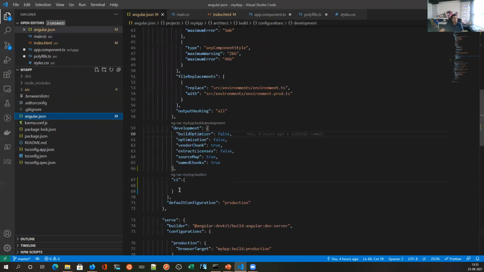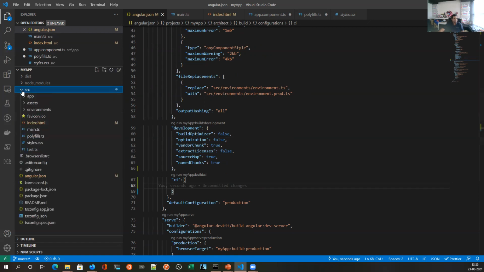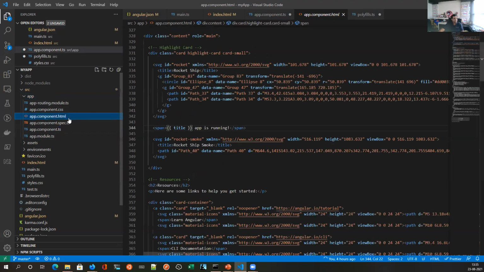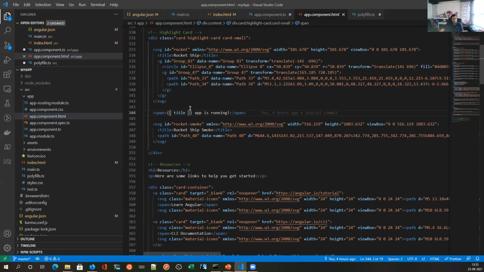Your assignment is to define the CI element which checks the application, but does not do all the optimizations and everything. Development does not check everything, very frankly. So if I do this thing in app, I've defined title over here, and in HTML, if I do this, development will not detect this problem. It will still build. But in production, it will say that there is no such property as title E over here.